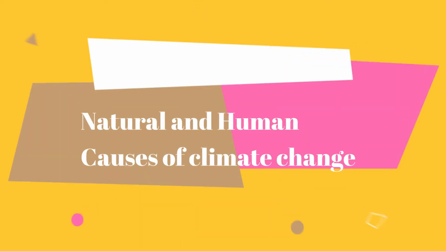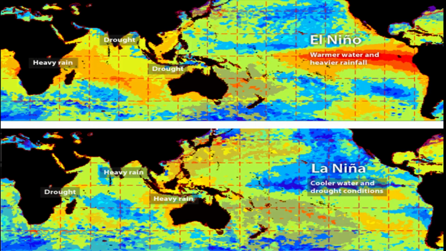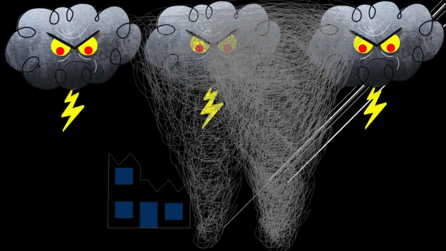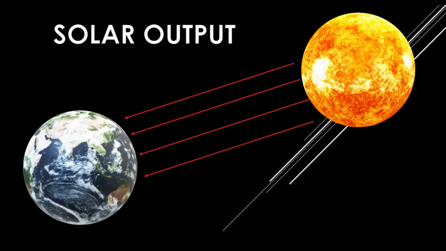Now I will be talking about the natural and human causes of climate change. Some of the natural causes include El Niño-La Niña, which is part of a cycle that occurs every 2 to 7 years that influences extreme weather and can impact food production, water supply and human health. Another natural cause is volcanic eruptions, which cause the global temperature to decrease by releasing clouds of dust and ash, which block out sunlight. Also, changes in the amount of energy radiated by the sun to the earth has had an effect of changing the climate on earth.